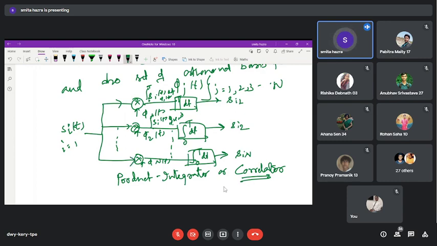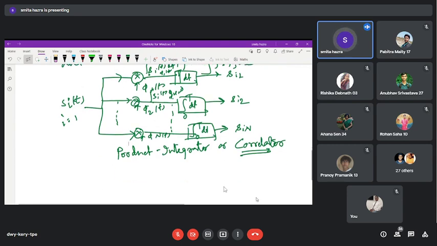For the signal space representation, these are known as the product integrator or the correlator blocks, because if we feed any common input to this entire block, it will help us get the total analysis of the entire thing. So sometimes this is also known as the analyzer block, as it helps us get all the details of these things.